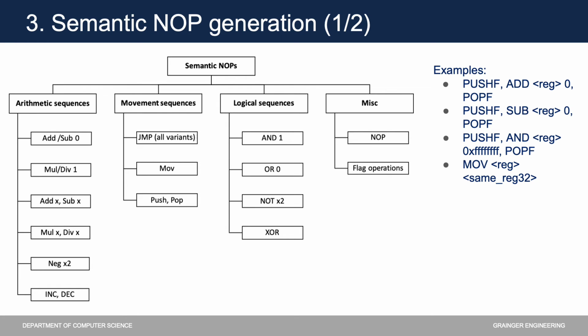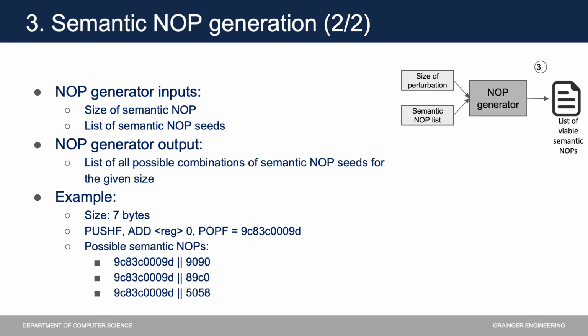Finally, there are some miscellaneous instructions such as the generic no-op and other flag operations. After we generate all the possible no-op seeds, we feed them to the no-op generator. We also feed the no-op generator the target size of the perturbations that we want. The no-op generator will then output a list of all viable semantic no-op sequences with the size desired.